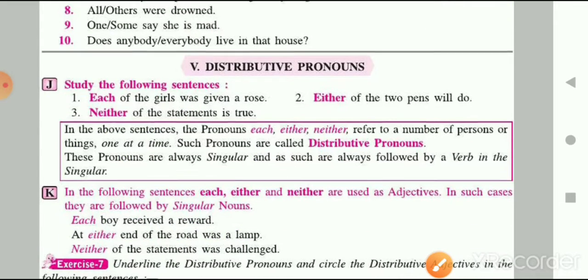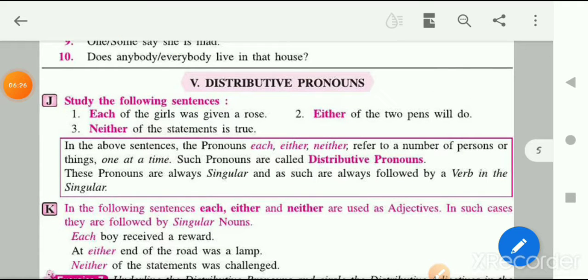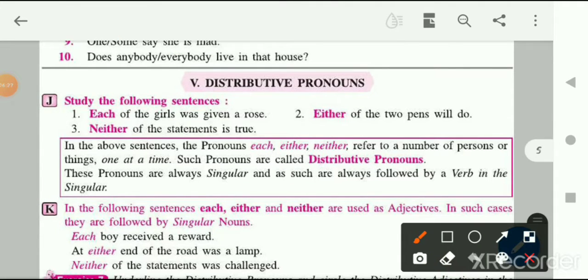The next type of pronoun is the distributive pronoun. So let's examine a few sentences here to understand what a distributive pronoun is. Okay children, now let's read the sentences. The first one is, each of the girls was given a rose.